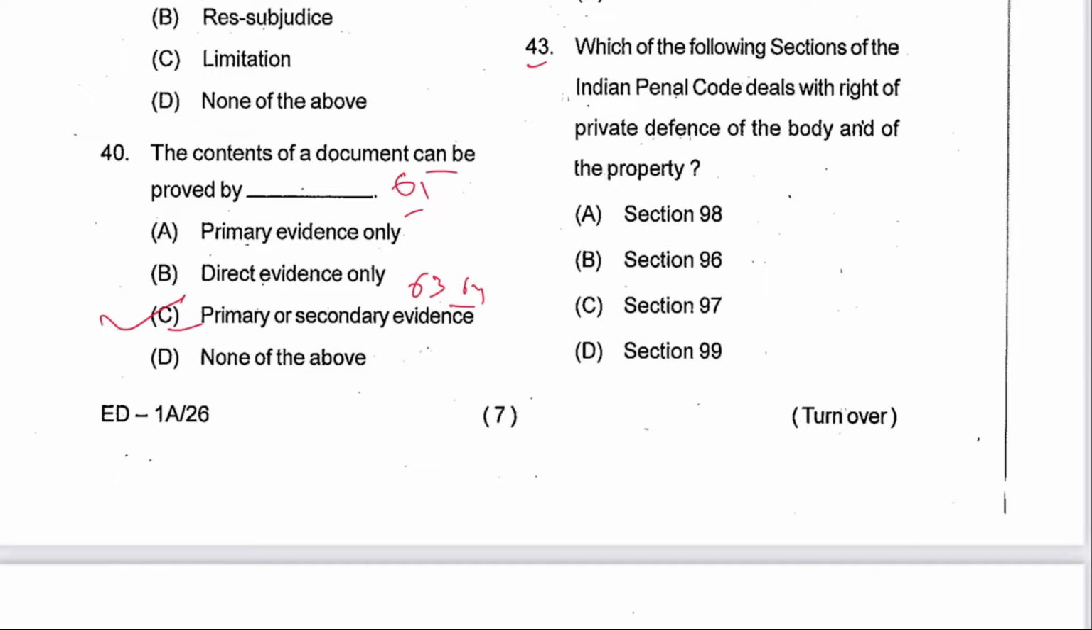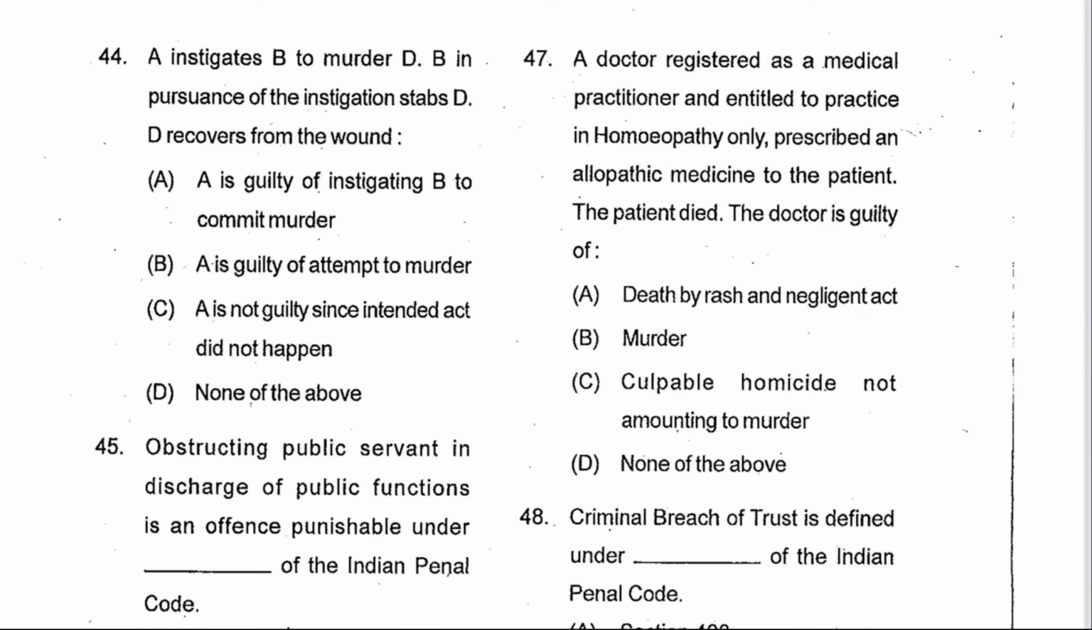Next 43. Which of the following sections of IPC deals with the right of private defense of the body and property? 97. C is the answer. Next is 44. A instigates B to murder D. B, in pursuance of the instigation, stabs D. D recovers from the wound. So is A guilty of instigating B to commit murder? Yes. A is the answer. This is mentioned in Section 108, and this is Illustration B.